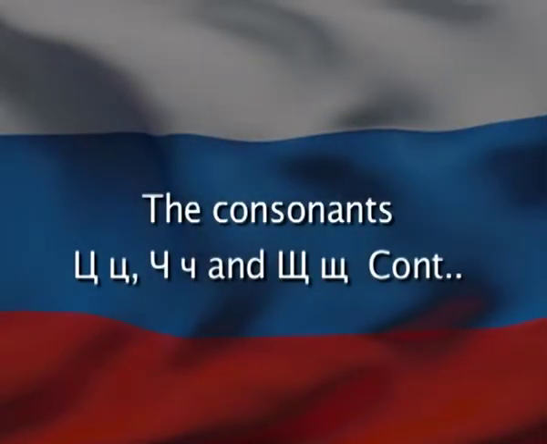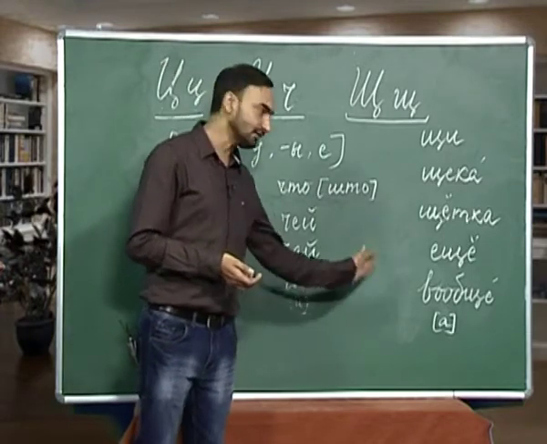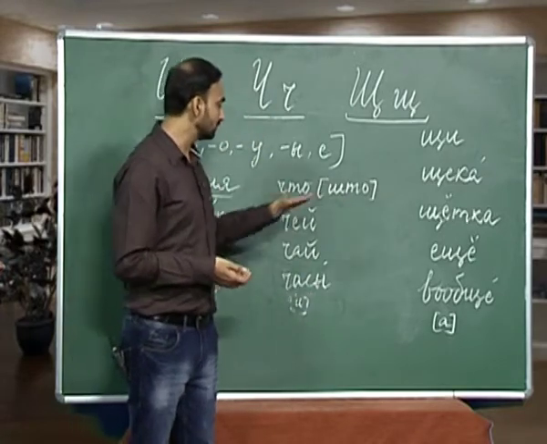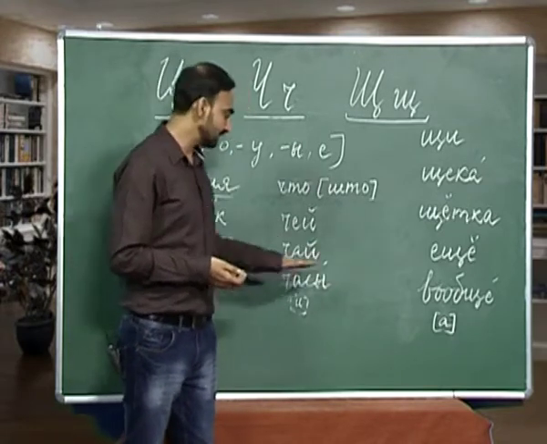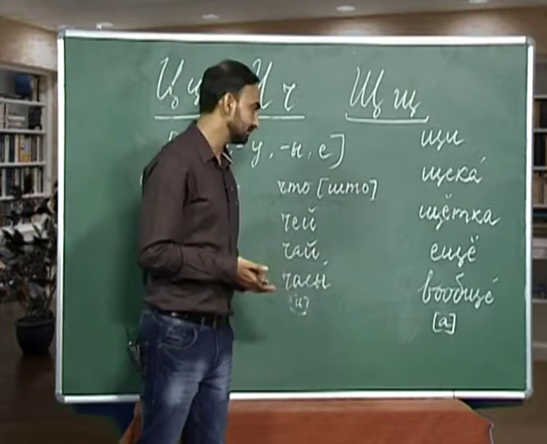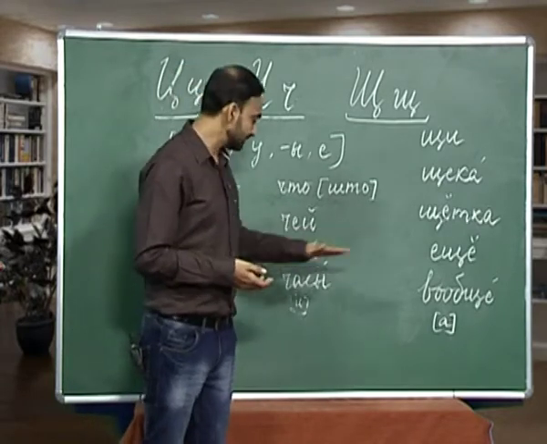Chisy, chisy. Chisy is watch. So, let us revise all these words once again. Shto, chei, chai, chisy. Chei, whose, chai, tea, chisy is watch.